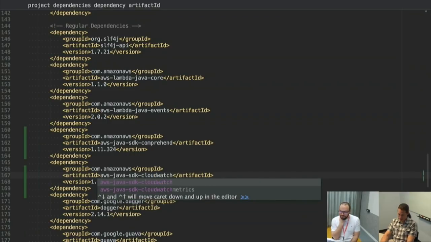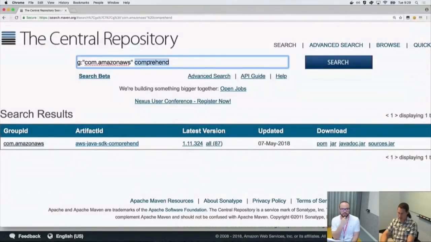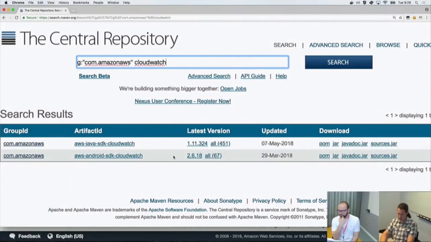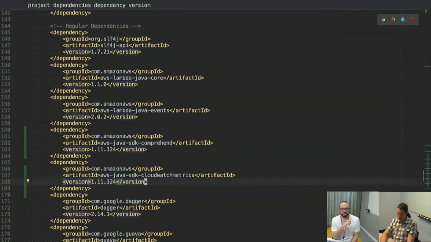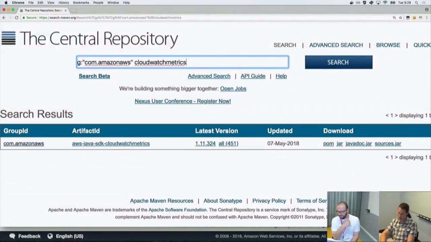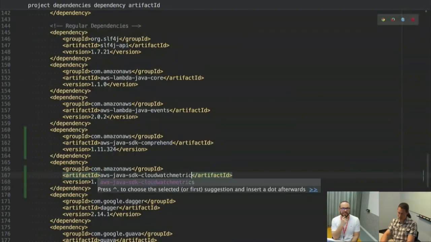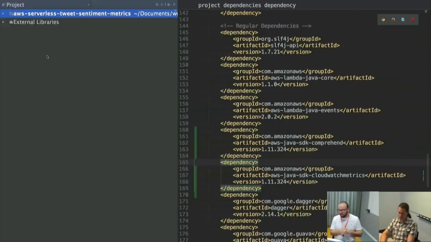Yeah. CloudWatch metrics. That sounds like what we need. And the version 111. Let's see. It's probably the same. I see SDK CloudWatch. So actually that CloudWatch metrics, I think... We'll try it. Actually, I'm just going to say CloudWatch, and we'll see what happens. Yeah. Because that's not even popping up. Let me see if I say... Oh, it is there. All right, I should probably use that because that's actually what I want to do. In the meantime, you do your magic. I'm just going to reply to some of the comments in here.